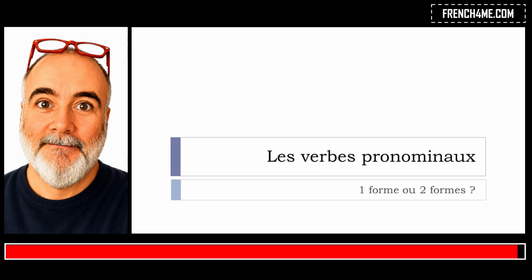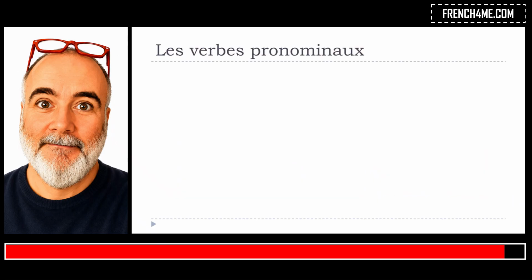And in this lesson we'll see together les verbes pronominaux, and we'll actually try to see whether it's possible to see one form or two forms, okay? So une forme ou deux formes. So let's start now. And so when we're talking about les verbes pronominaux, actually we will have several situations.